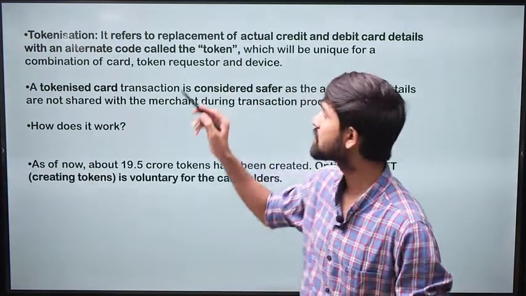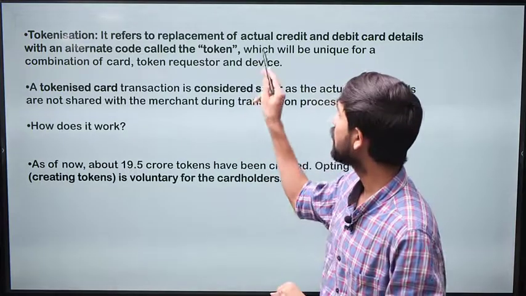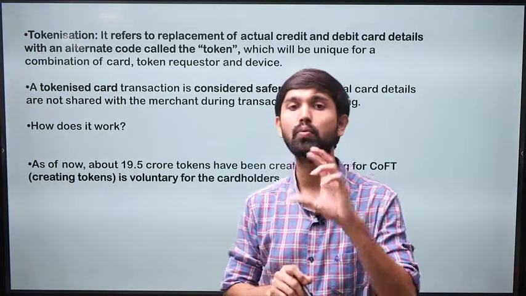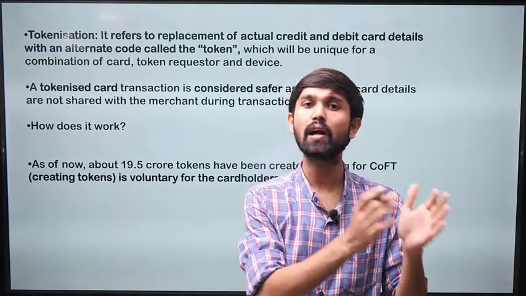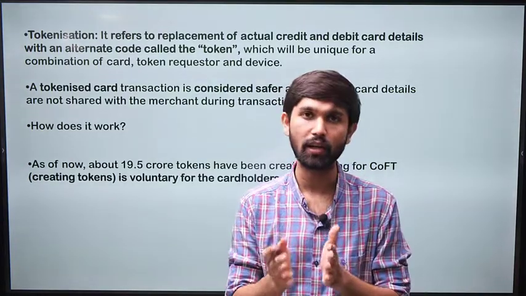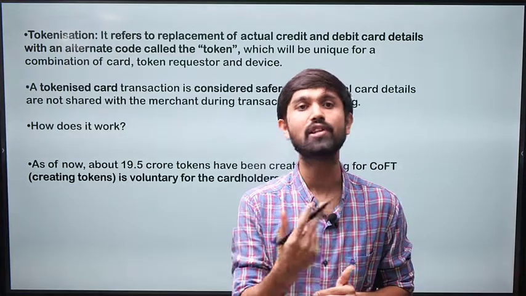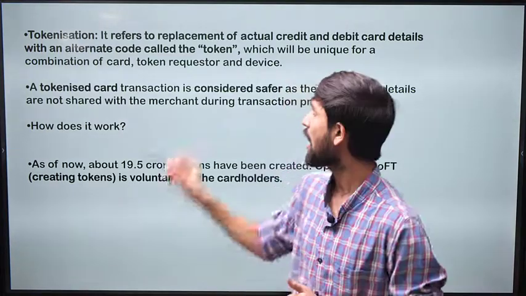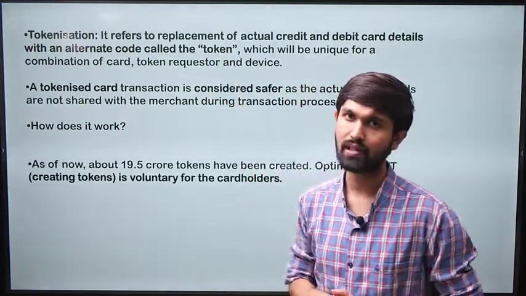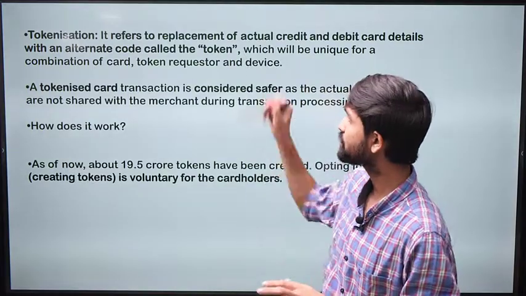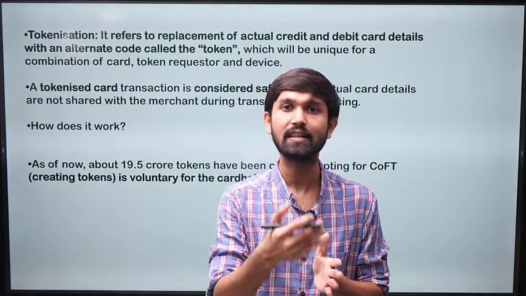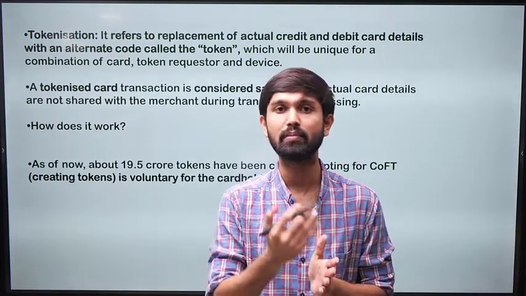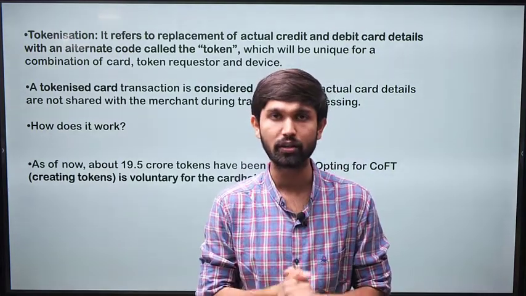So what it wants to introduce is a token or a certain object which would work in the place of the card. Now what this will do is that this will add an added layer of security, and one might not have to flash their credit or debit card every time, and only using the token will suffice. So how is this working? As I said, this is being done to benefit the customer and give an added layer of security to this.